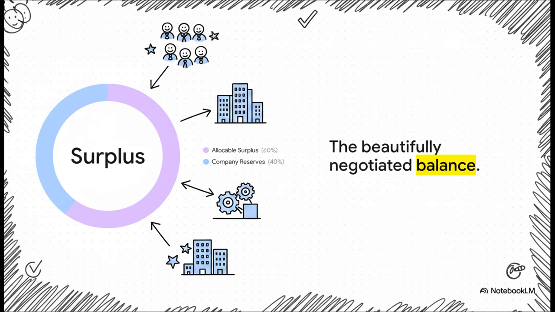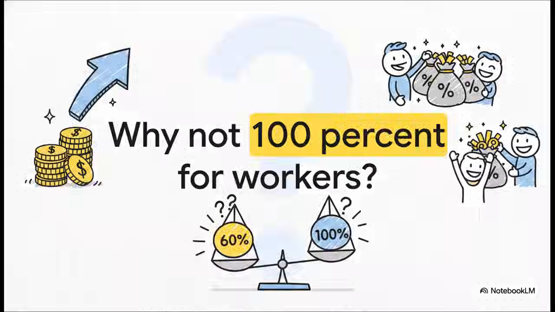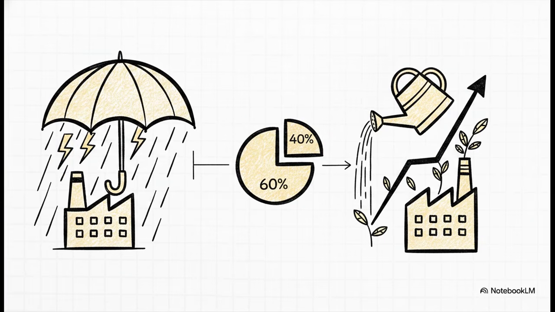Oh, and a quick side note, banking companies actually use a slightly different ratio of 67% for workers, but standard businesses stick to the 60-40 split. Which, of course, begs the obvious question, why only 60%? Why not just take that entire available surplus, the whole shebang, and hand it straight to the employees who did the work? Because the formula is fiercely pragmatic.